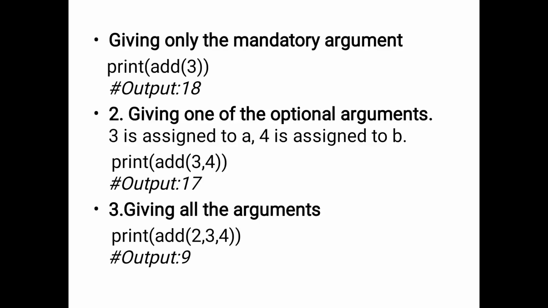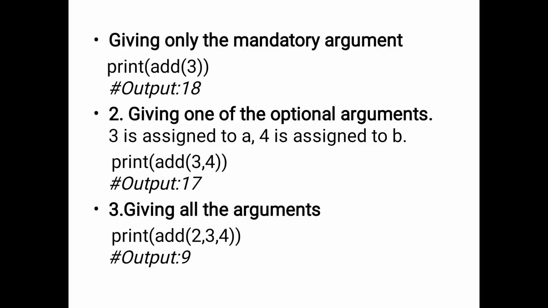So at runtime we are giving two numbers as input: a is 3 and b is 4. Already we have the default argument b is equal to 5, but we are updating the value as 4. So print of add of 3 comma 4, and the output is 17.